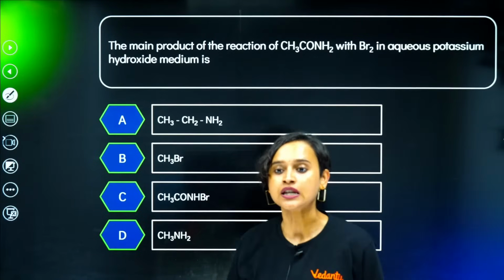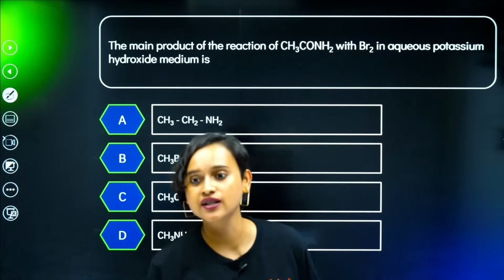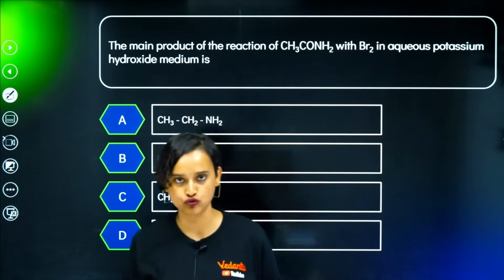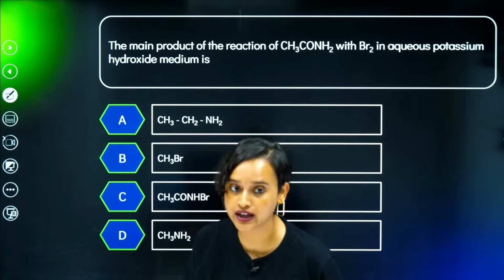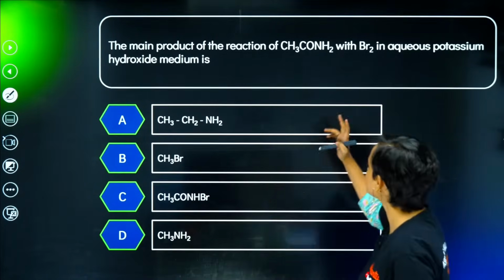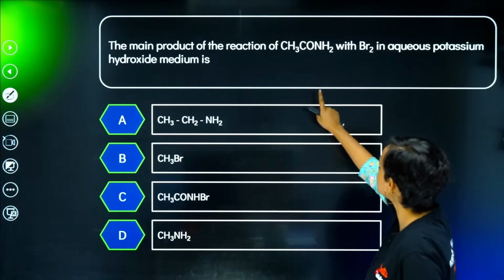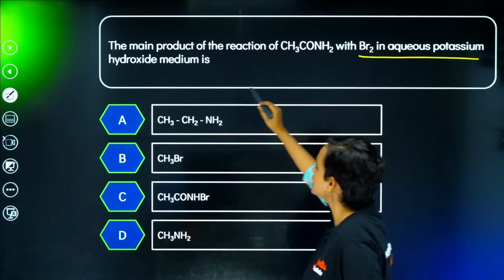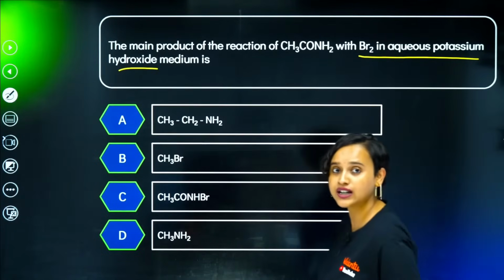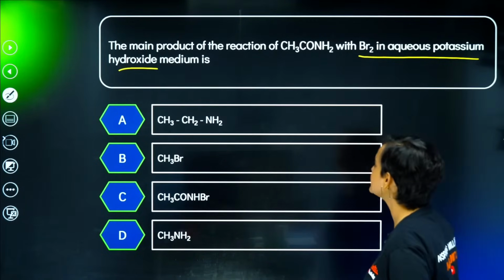Chalo, moving on. The main product of the reaction of CH3CONH2 with Br2 in aqueous potassium hydroxide medium is... Okay, guys, let's look at this. CH3CONH2 with Br2 in aqueous KOH. What is this?